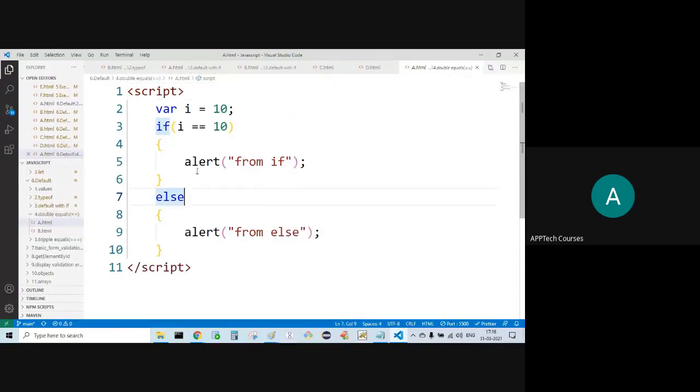Now what is the usage of double equals? It is going to check whether these two are equal or not. Comparing between these two. Internally i has the value 10, and 10 itself is a value. Both are equal, so it is returning true from here.